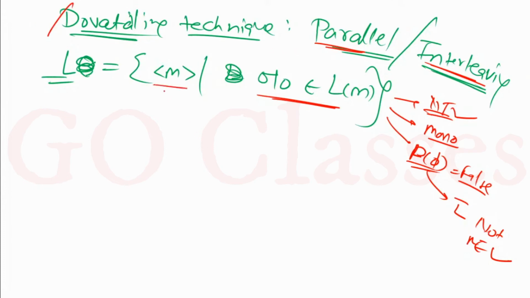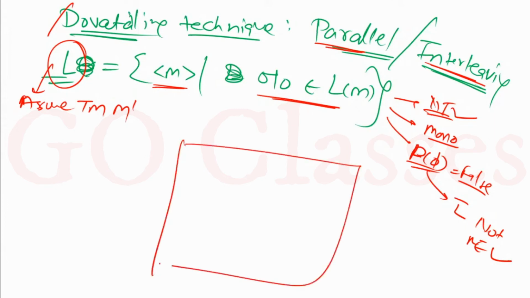Let's assume that for this language L we have a Turing machine, let me call it M dash. I am assuming this for language L, not for LM.